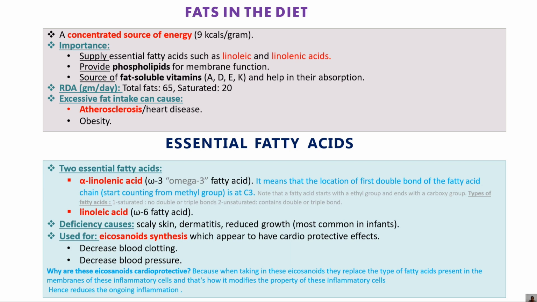They are used for icosanoid synthesis, which appears to have a cardioprotective effect. Now, omega-3 and omega-6 fatty acids are used for the cardioprotective effect, to protect the heart, to protect cardiac health; generally we use them for this. Okay, there is a decrease in blood clotting and a decrease in blood pressure; in the case of BP as well as blood clotting, they are useful. Okay, then moving toward the next.